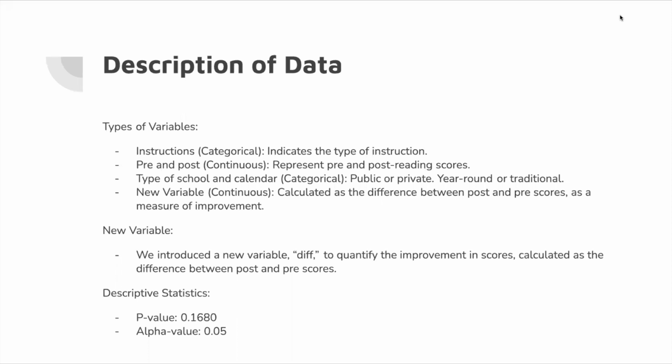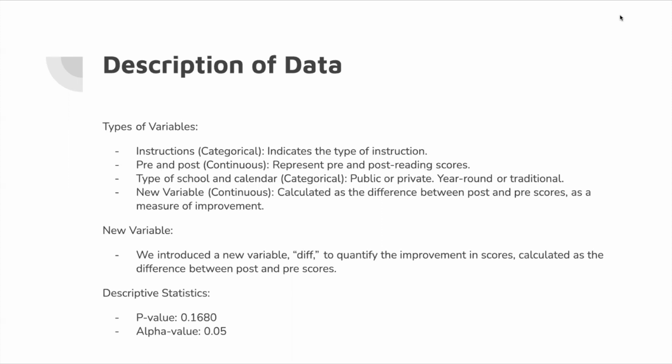While we describe our data, the types of variables we used were instructions, pre and post, type of school and calendar, and our new variable that we named diff. Instructions is categorical, and it indicates the type of instruction. Pre and post is continuous, and that represents pre and post reading scores. Type of school and calendar is categorical, and that is just public or private, and then year-round or traditional.